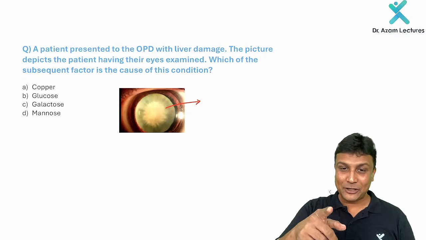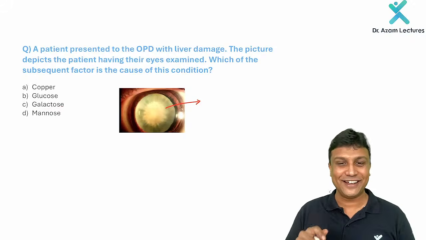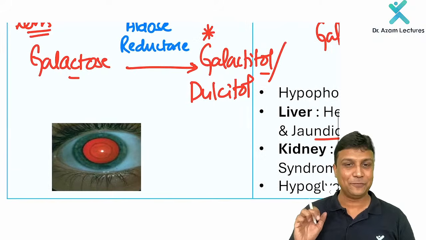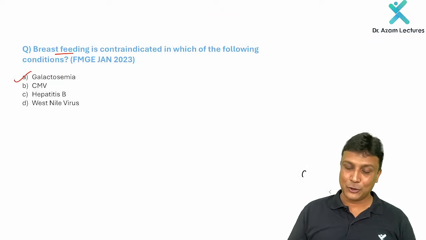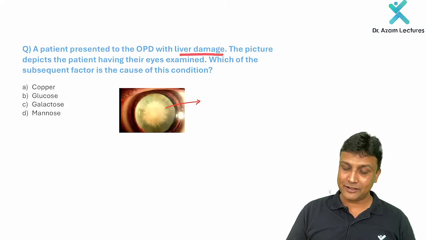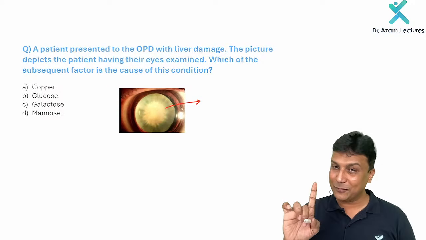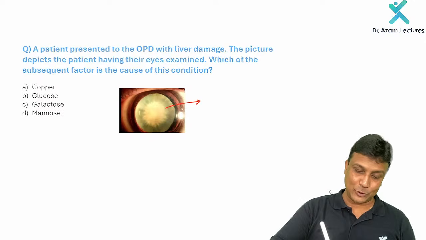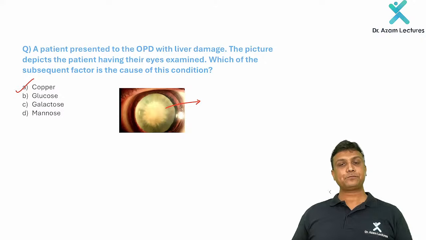Many of the students are marking galactose there. That is why I have given the question here. I showed you the oil drop cataract picture just now. It will be something like this. So don't look at that one and get confused. Oh, liver damage is given there and the eyes are given a cataract here. Please observe very carefully. It's not the oil drop cataract. It's actually the sunflower cataract, and that will be due to what here, my dear friends? Yes, it is due to copper.